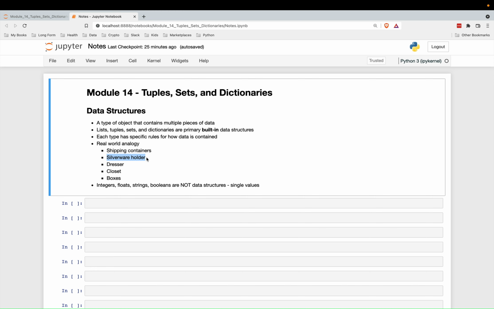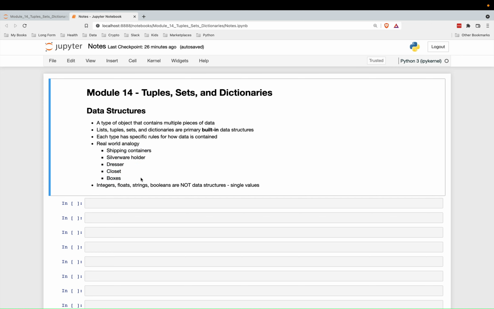A dresser, like in your room, can contain clothes, folded up or in different ways. A closet you can think of as a structure that contains items, like clothes that are not folded up. And any kind of boxes laying around can contain household items. Each one of these could be considered analogous to a different type of data structure in Python.